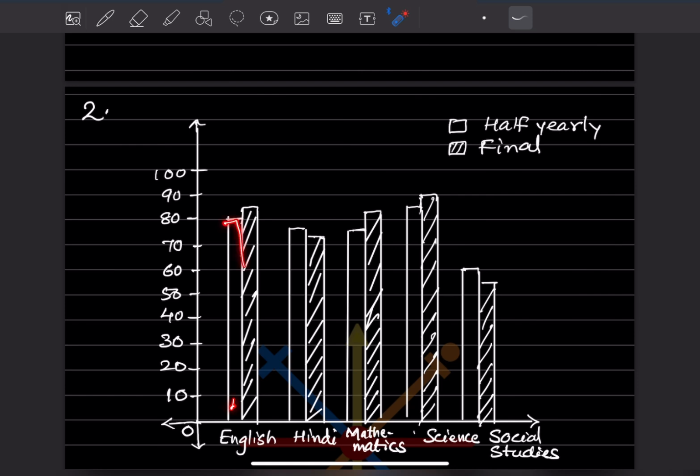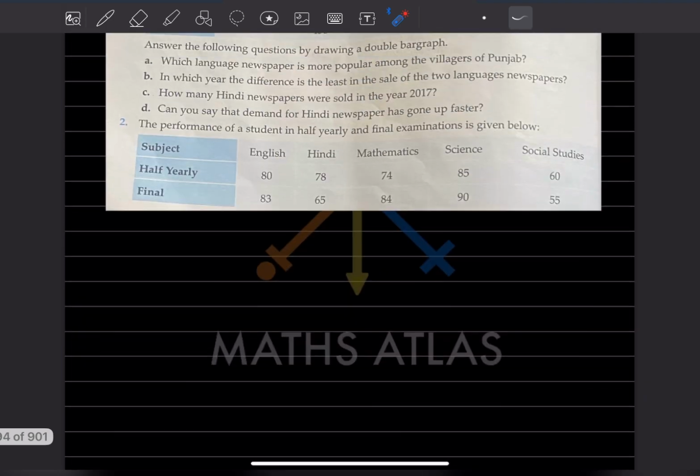Because it is a bar graph, the blank one is given as half yearly, and to differentiate, this is the final marks, so you can compare this one.